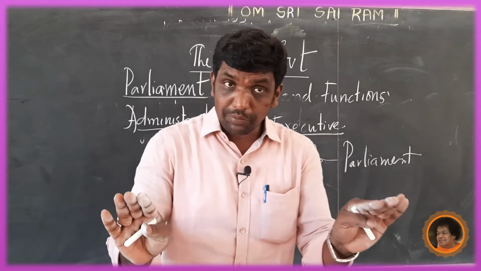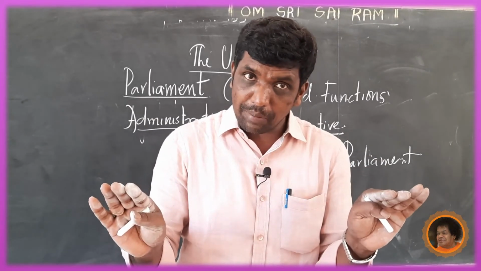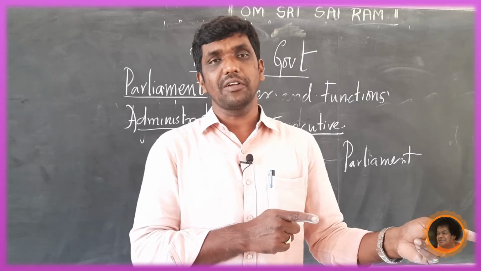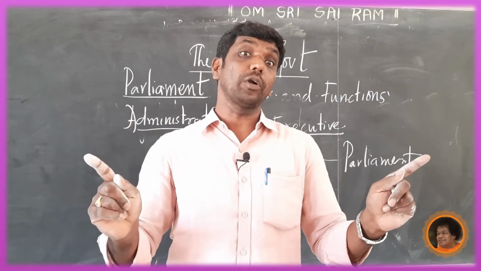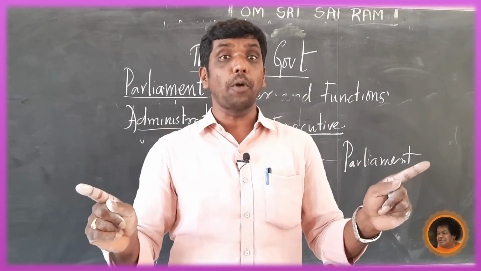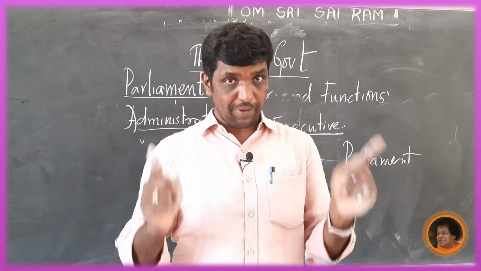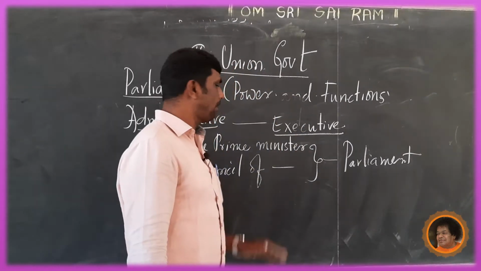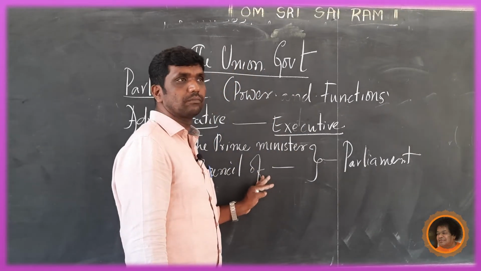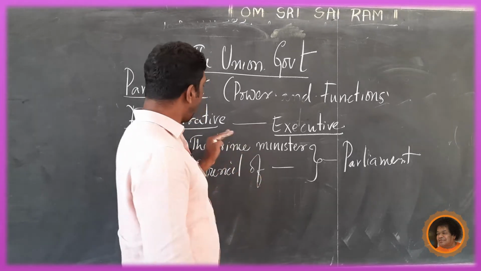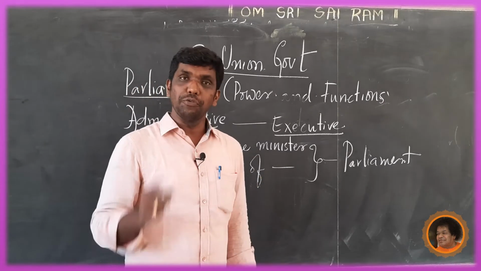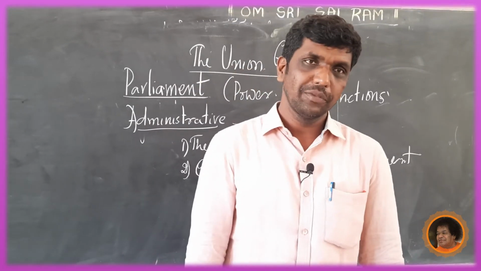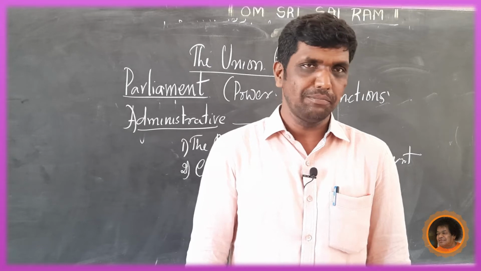If they lose the trust of Parliament, they will never remain in their seat. So the trust is very important. They can enjoy the power only as long as they enjoy the trust of Parliament. This is administrative powers.